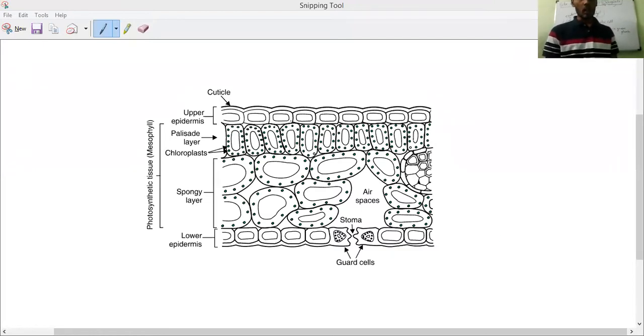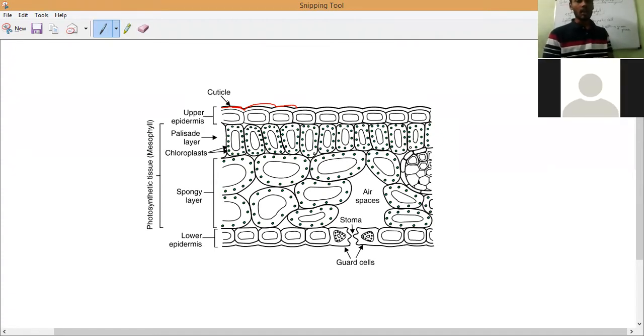We have a top layer. You can see a thick curved line. This part is called the cuticle. Below that we have this shape, which we call the upper epidermis. Below that you can see this shape, which is called the palisade layer.